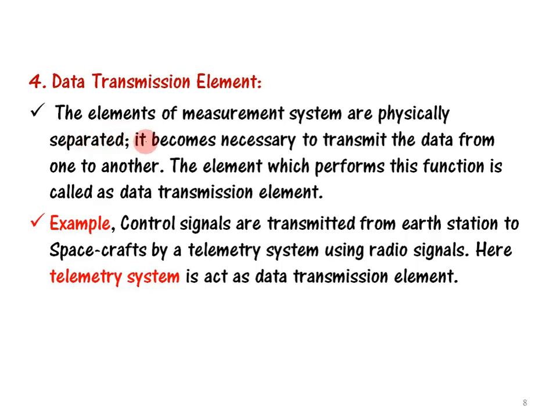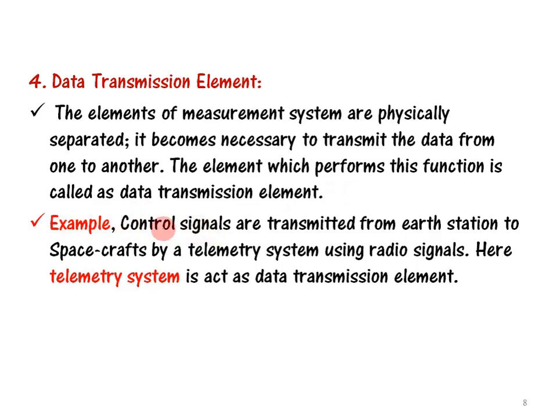While we are connecting the output of one block as input to the next block, it is necessary to transmit the data from one to another. The element which performs this function is called a data transmission element. Suppose we are using simple conducting wires; then that wire acts as a data transmission element. So here is one example.